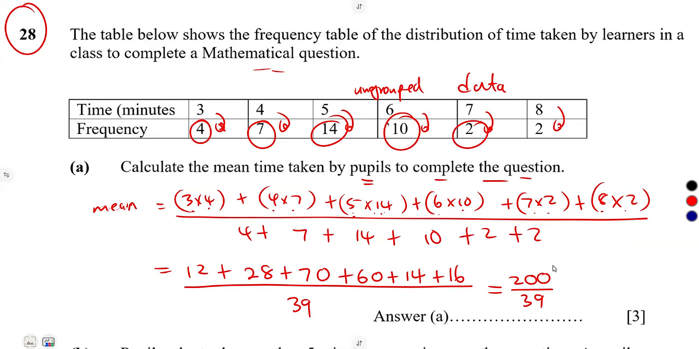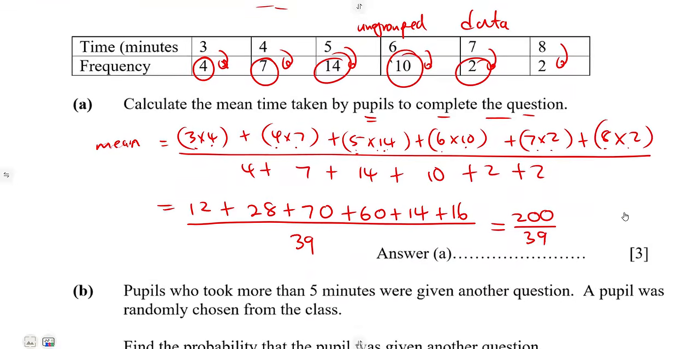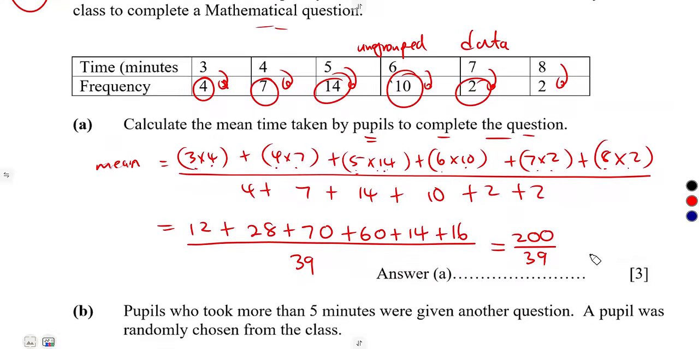200/39. You can actually leave it like this, because this is paper 1. You do not have a calculator. We're not going to start dividing this and that. But in paper 2, you can use your calculator. For this one, you can leave it as it is. You can just leave it as a fraction like this.